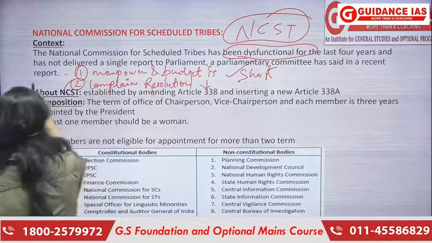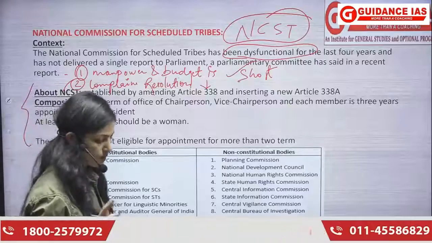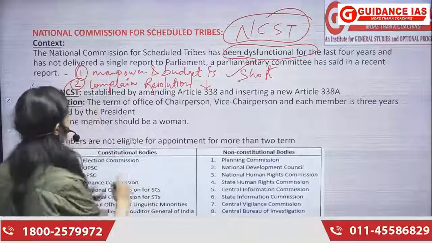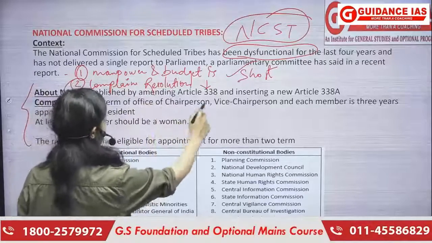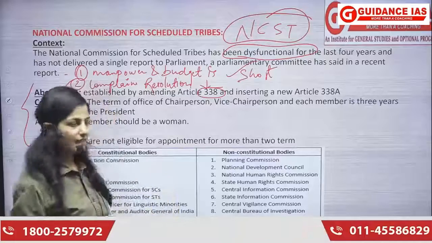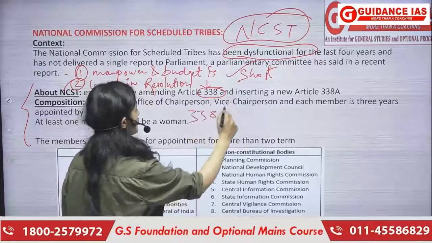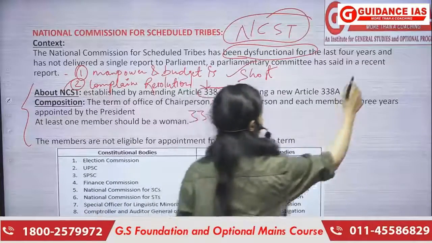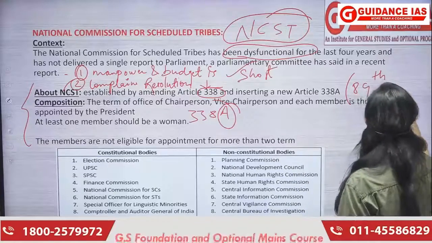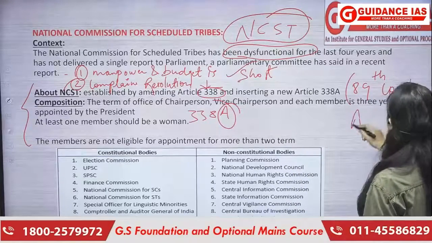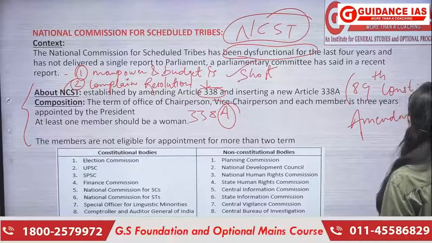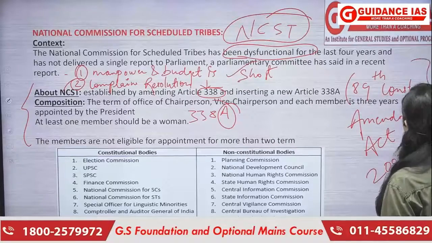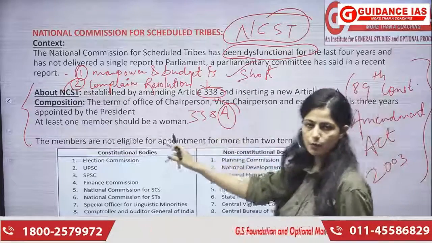But what is more important here for us to understand is to know about NCST itself, the National Commission for Scheduled Tribes. We know that this came through an amendment under Article 338. तो हमने amendment करके we came up with Article 338A. So A is the amendment, ठीक है? With the 89th Constitutional Amendment Act of 2003. ठीक है? So this was the Constitutional Amendment Act which brought NCST.